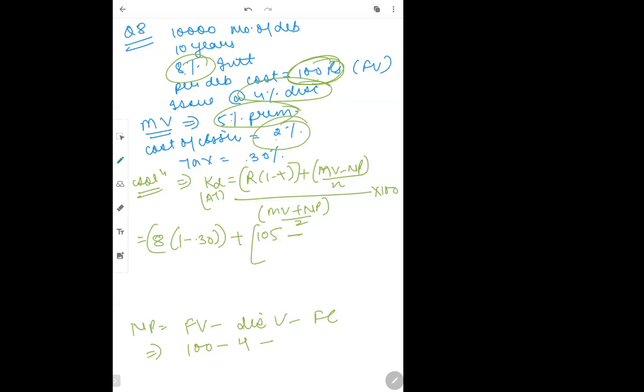So 2% also you have to calculate on face value, it is 2. So 100 minus 4 minus 2 gives you 94. So net proceeds will be 94, divided by n, given as 10 years, the whole divided by 105 plus 94 divided by 2, multiplied by 100. Calculate and see how much it comes.